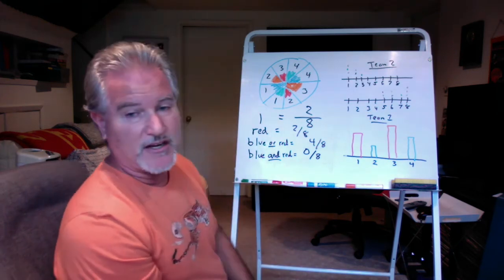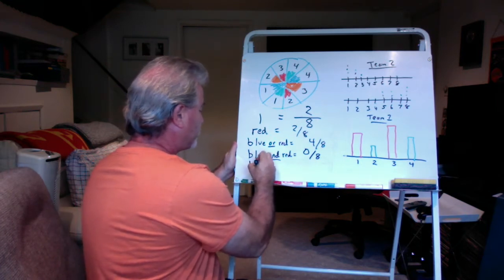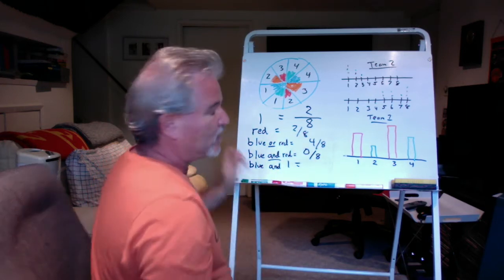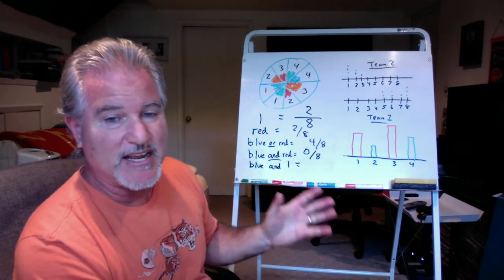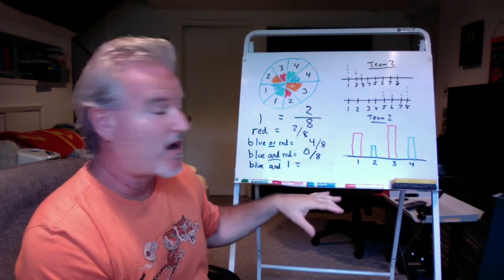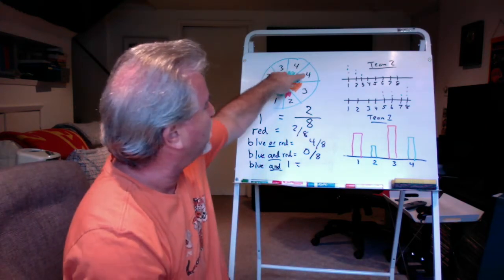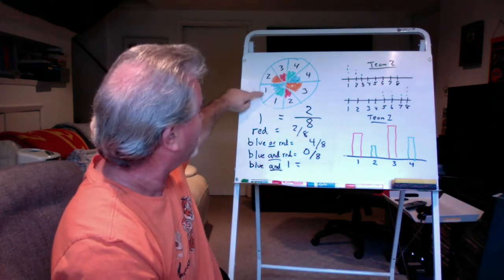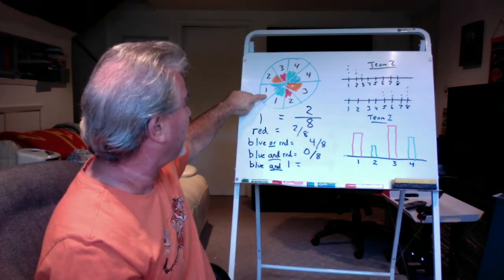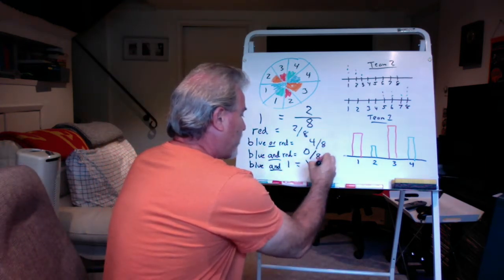Now, what if I combine a number and a color? If I say, what about blue and a 1? So now we have to see how many possibilities of a blue and a 1 at the same time. That's and. Is there any of these? Well, here's a blue and a 4, so that doesn't count. Here's a blue and a 1. So there's only one possibility of it landing on a blue and a 1 at the same time. So my answer would be 1 out of 8.